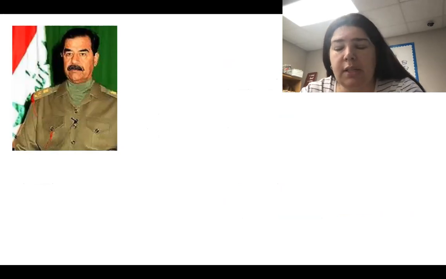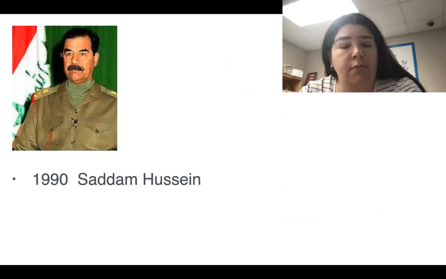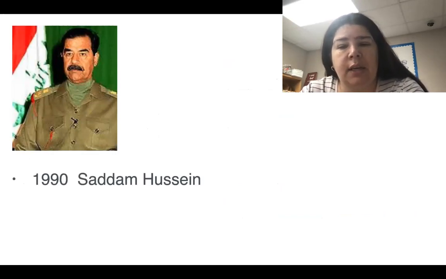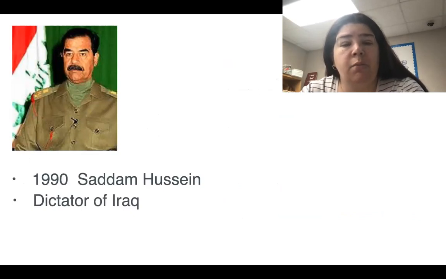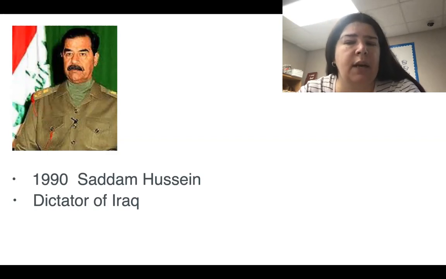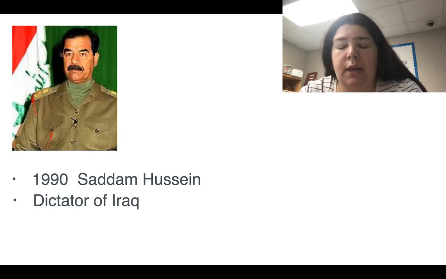So let's start off by talking about this man. This was a very, very bad dictator. He was the dictator of Iraq. His name was Saddam Hussein in 1990. And he was a terrible man. He was cruel. They say he was an evil person. He had the intent to conquer innocent people, almost like if you remember Hitler and all them. He had the same idea.